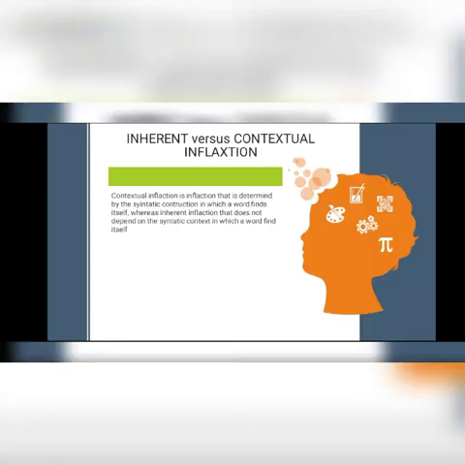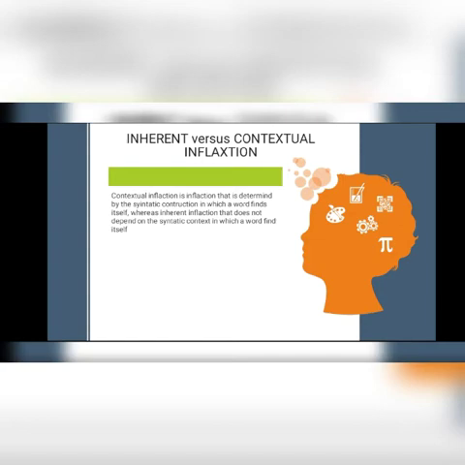Inherent versus contextual inflection. Contextual inflection is inflection that is determined by the syntactic construction in which a word finds itself, whereas inherent inflection is inflection that does not depend on the syntactic context in which a word finds itself.